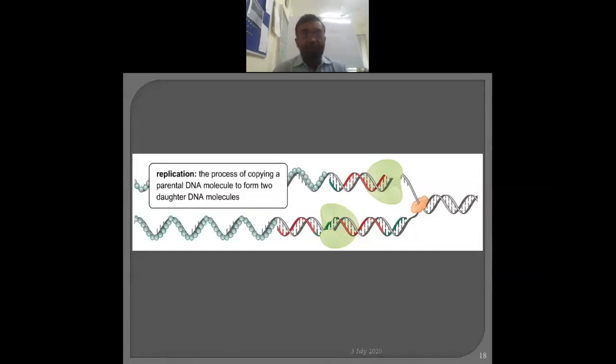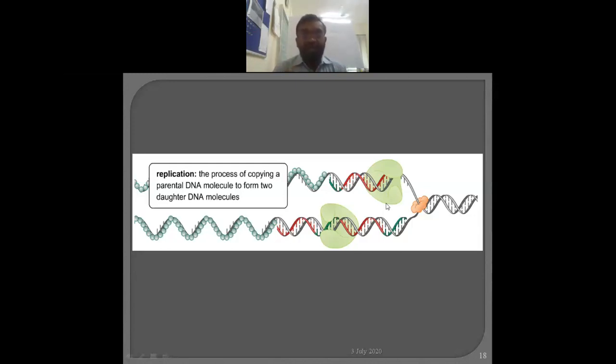Now, first you should know the definition. The definition of replication is that it is a process of copying a parental DNA molecule into two daughter DNA molecules. Henceforth, there is a synthesis of a blueprint. Now here keep in mind that the thing being synthesized is DNA, and the thing from which synthesis takes place is also DNA. Means the product is DNA, and even the substrate is also DNA. From DNA taking the information, DNA is synthesized. So this is a very important phenomenon associated with DNA, and henceforth the reproduction of organisms is possible. Why?